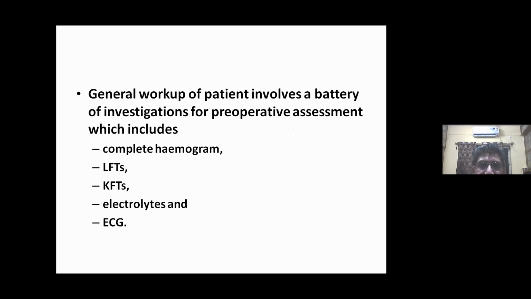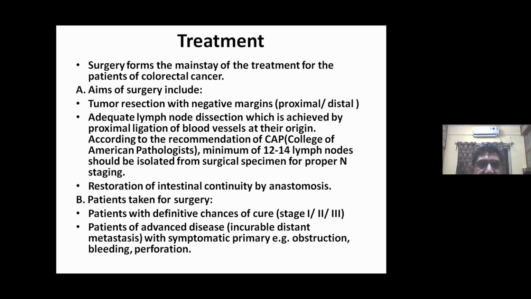General workup for patients are complete hemogram, LFT, renal function test, electrolytes, and ECG. Treatment. Surgery forms the mainstay of the treatment for the patients of colorectal cancer. So aims of surgery include tumor resection with negative margins, both proximally and distally, adequate lymph node dissection, which is achieved by proximal or high ligation of blood vessels at their origin.